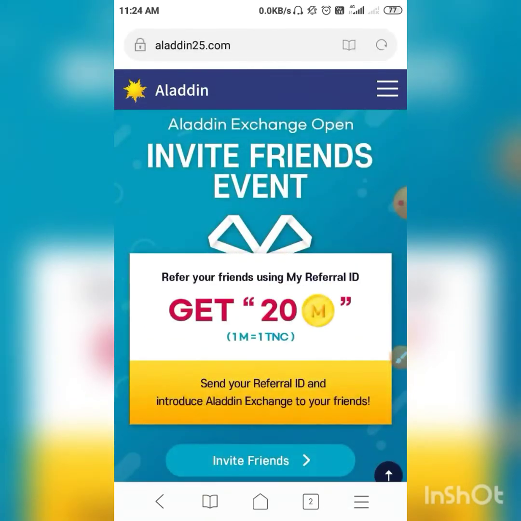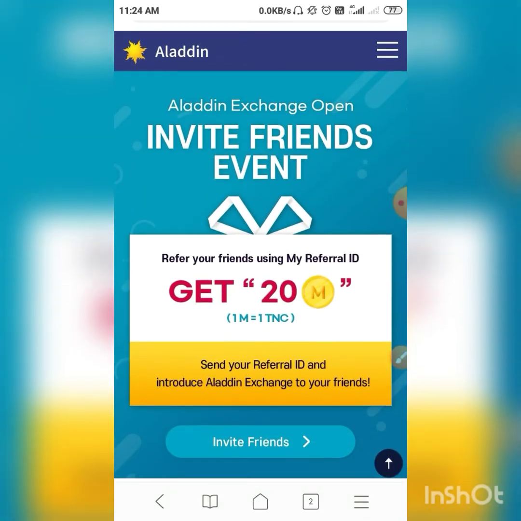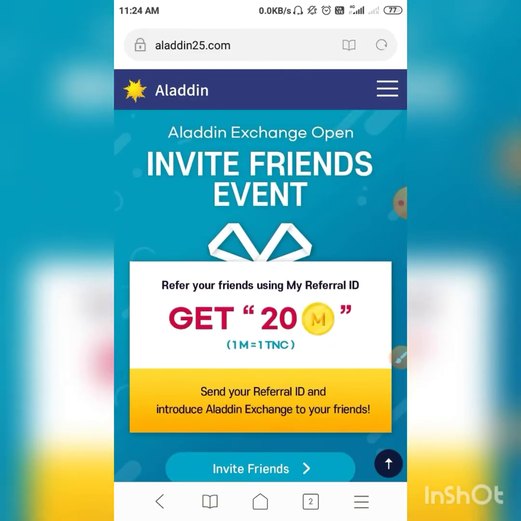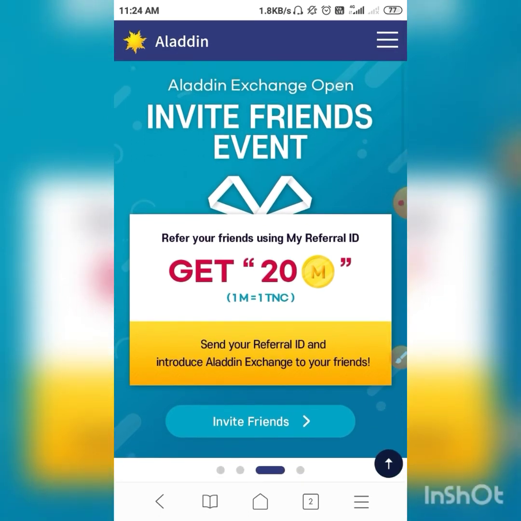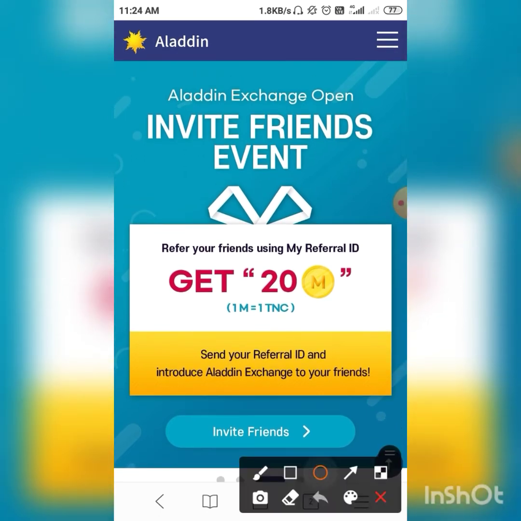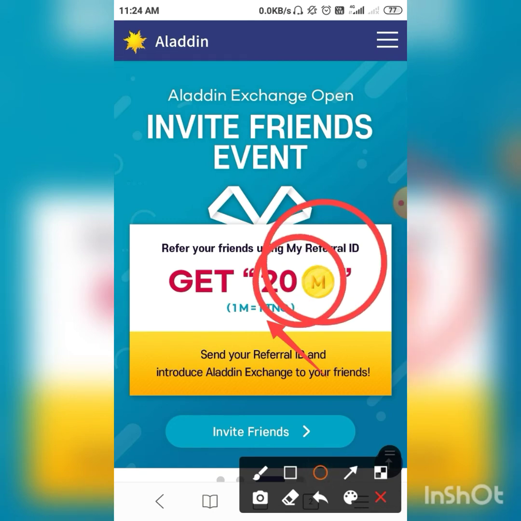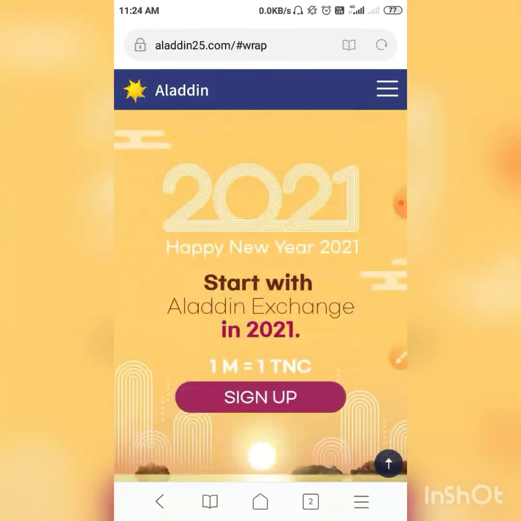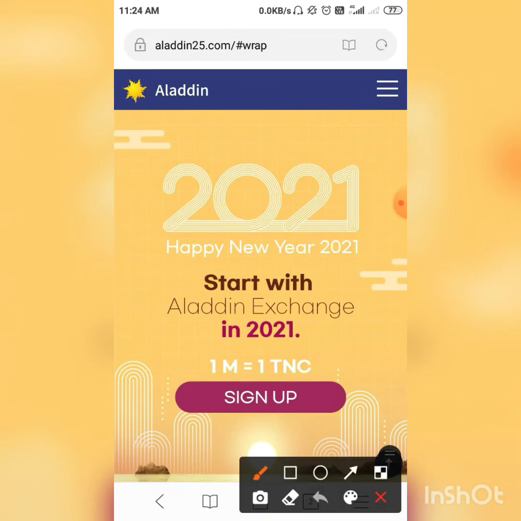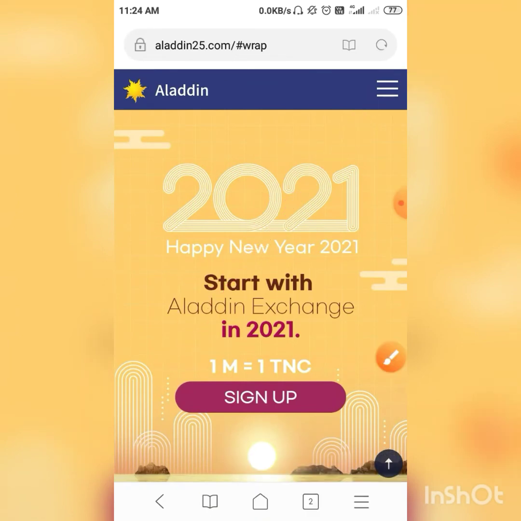And guys, we look at the second post. If you invite your friend with your referral ID, then you receive 20 M. Look guys, 1 M equals 1 TNC, and if you invite your friend, then you receive 20 M. So guys, I click the three lines.